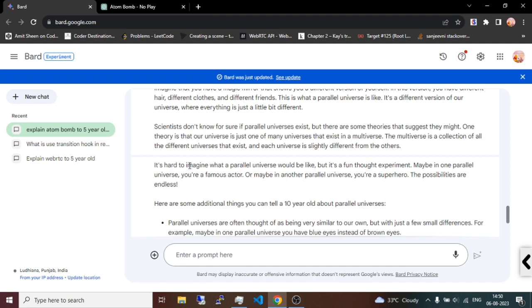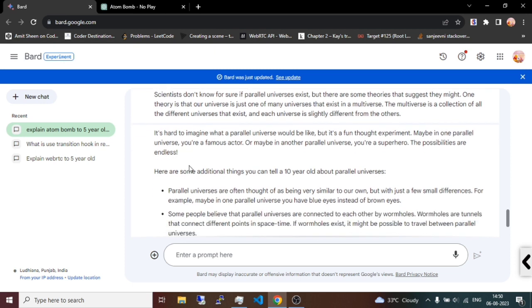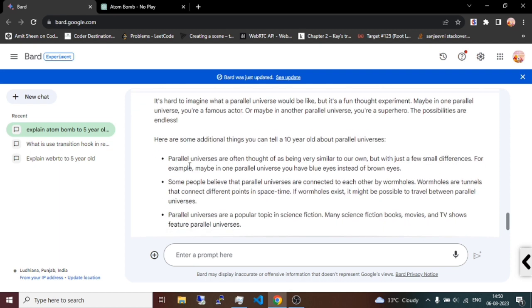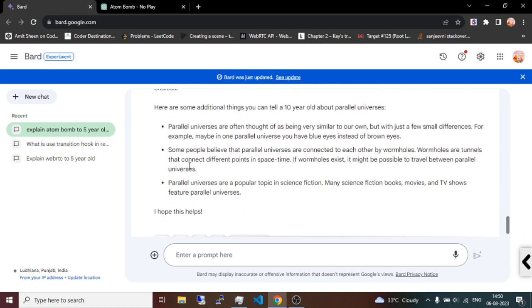Maybe in one parallel universe you are a famous actor, maybe in another parallel universe you are a superhero. The possibilities are endless. Parallel universes are often thought of as being very similar to our own, but with just a few simple differences. For example, maybe in a parallel universe we have blue eyes instead of brown eyes.